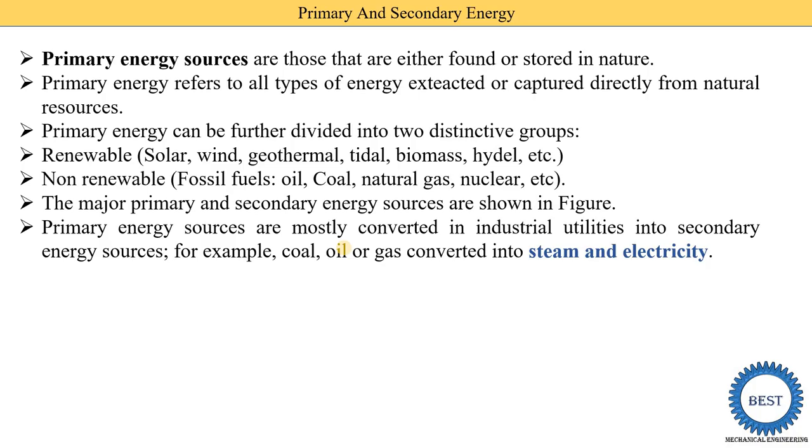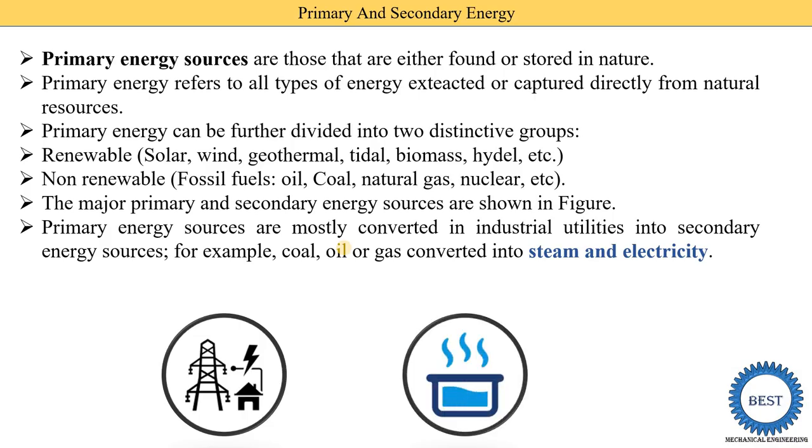So we know that there are various types of boilers: coal fired boilers, oil fired boilers, gas fired boilers. In boilers we convert water into steam by burning the fuels. Burning the fuel means using the primary energy sources, and from the steam we produce electricity, or by using solar or wind energy we can directly convert them into electricity. So this is the definition of the secondary energy sources. Secondary energy sources are produced from the primary energy sources. Steam and electricity are the two basic examples of the secondary energy.